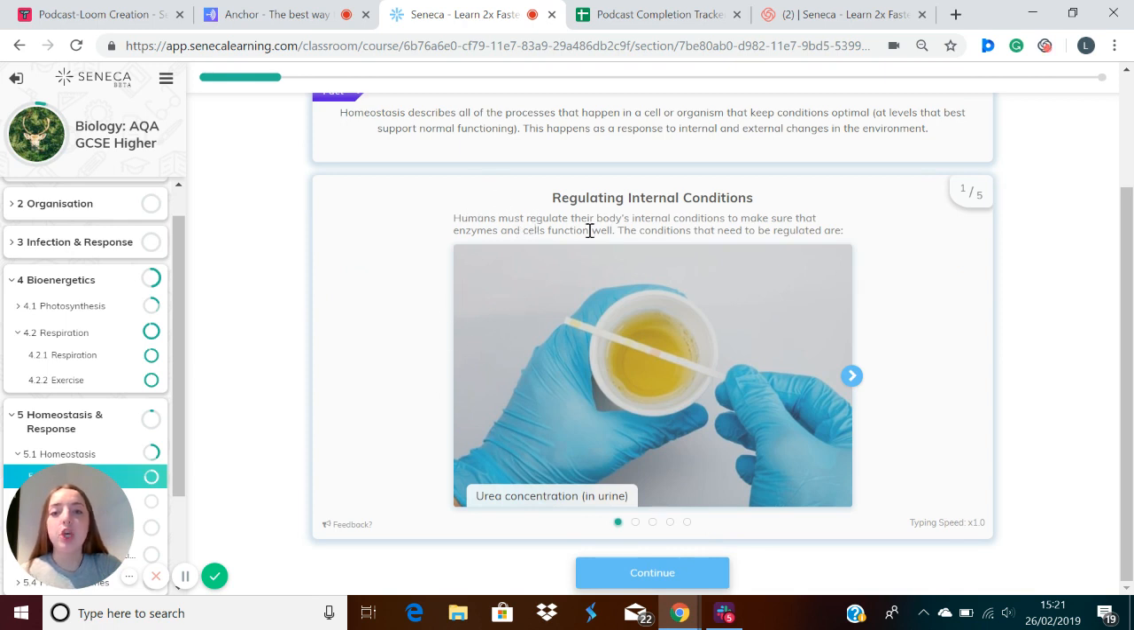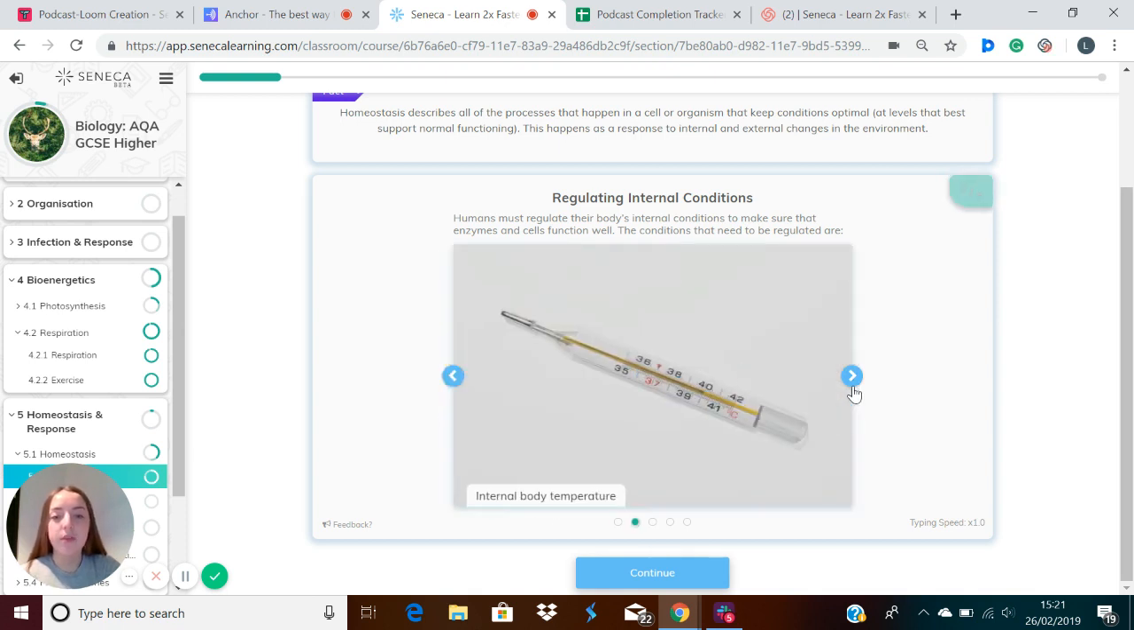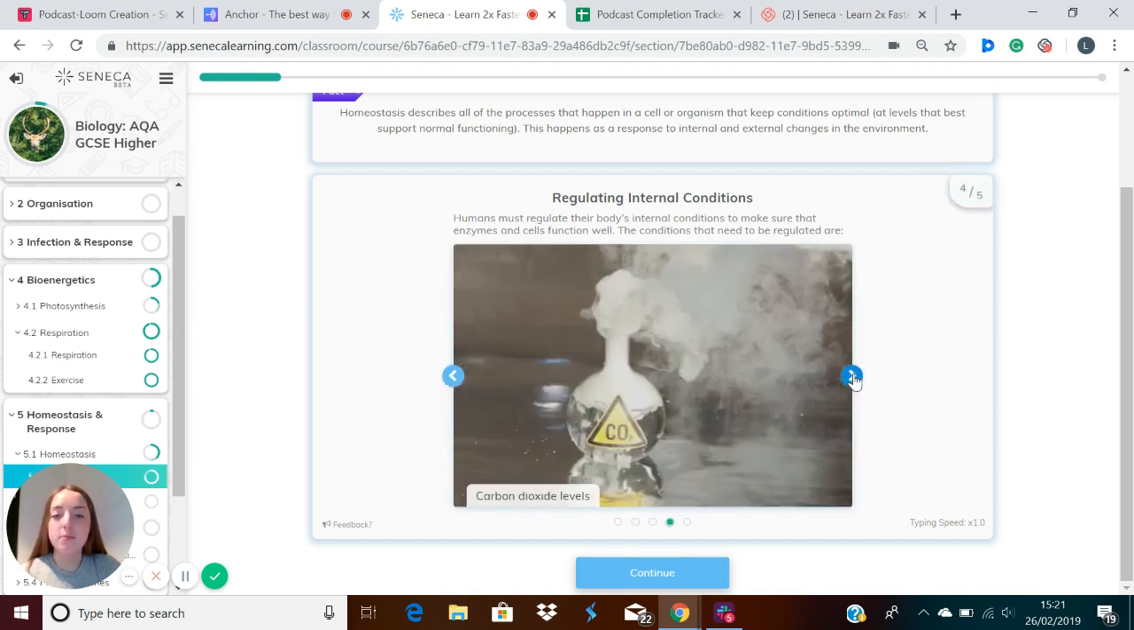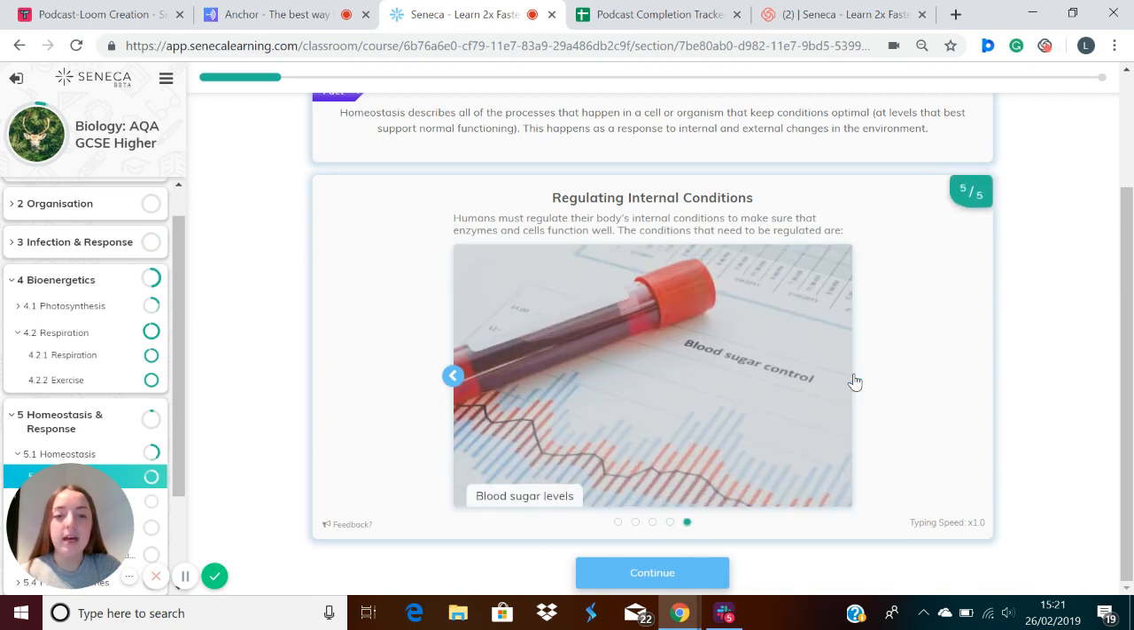So humans must regulate their body's internal conditions to make sure that enzymes, which are biological catalysts which help speed up reactions, and also cells function well. So the conditions which we will regulate are the urea concentration, which is a waste product produced in our urine, the internal body temperature, water levels, carbon dioxide levels, and also blood sugar levels.